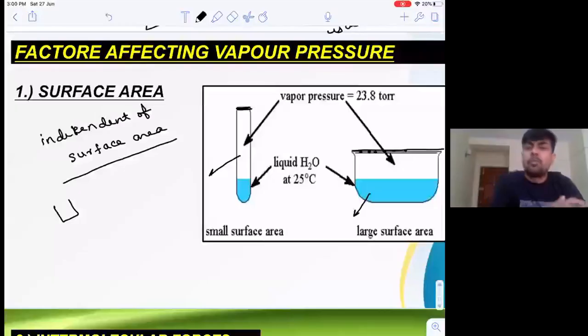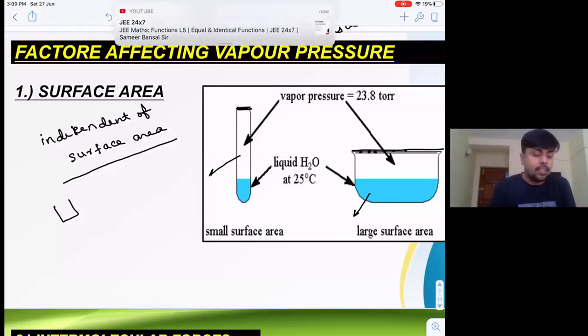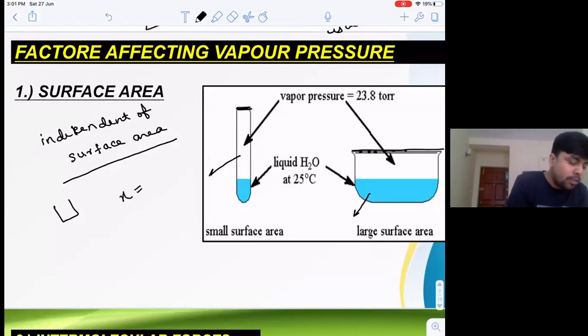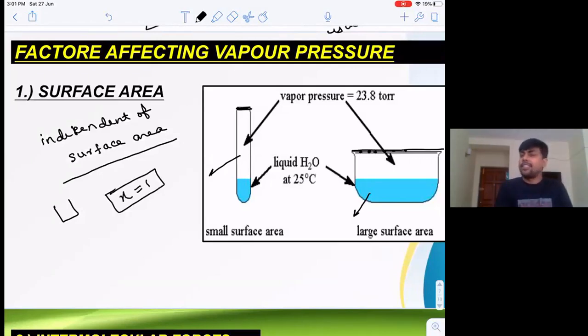So why does the vapor pressure not depend on surface area? There is one term called fugacity, and this fugacity is basically the tendency to change the state, and this tendency simply depends on the mole fraction of solvent. Whether I am taking a smaller beaker or a larger beaker, if nothing is mixed, if it is a pure volatile solvent, can I say the mole fraction of solvent will be 1, right?